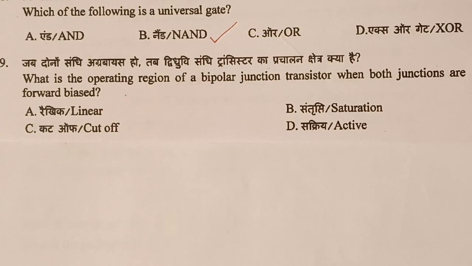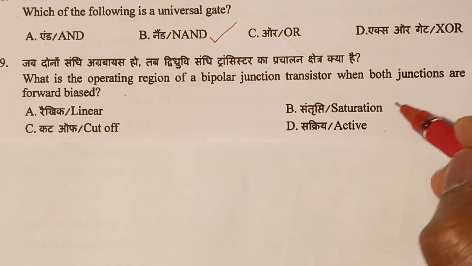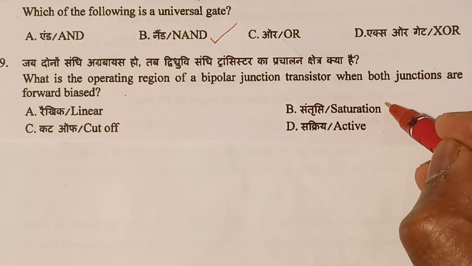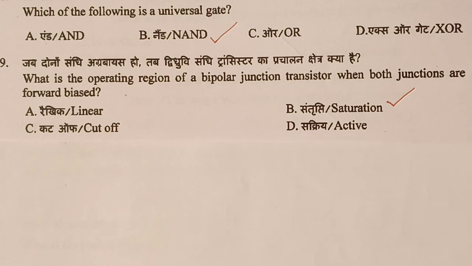Question number 69. What is the operating region of a bipolar junction transistor when both junctions are forward biased? When both junctions are forward biased, the transistor is completely on. That is, it is under saturation. So the answer is option B. So we'll see what are the other options there.